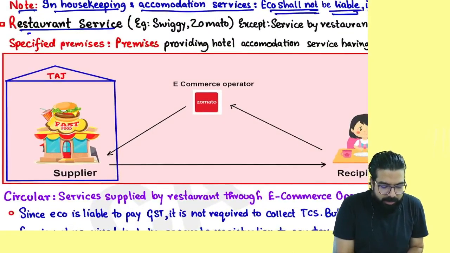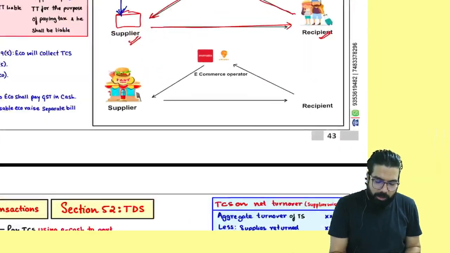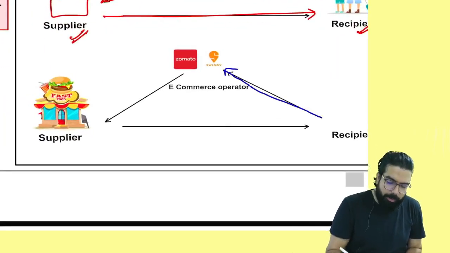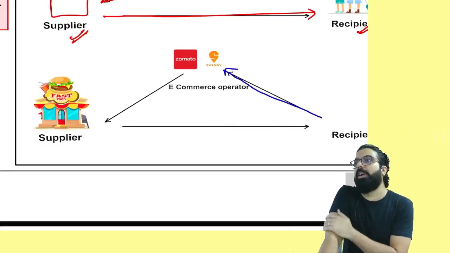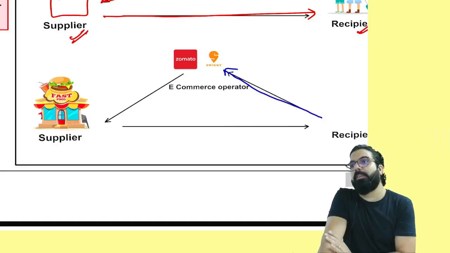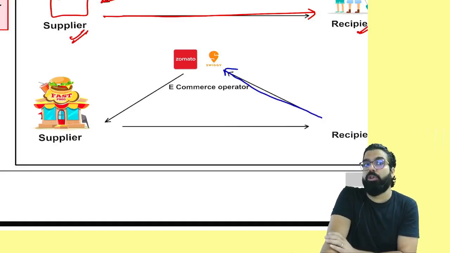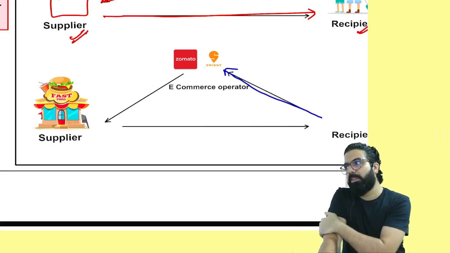The next one over here is restaurant services. People, restaurant service. Nowadays, you go to Swiggy, Zomato, etc. Yes or no, everyone? Government saw that Swiggy, Zomato, etc. has become a billion-dollar industry. Government is telling if we don't collect GST, we'll lose huge revenue. But all the suppliers are small suppliers. Small restaurants are there. What to do?